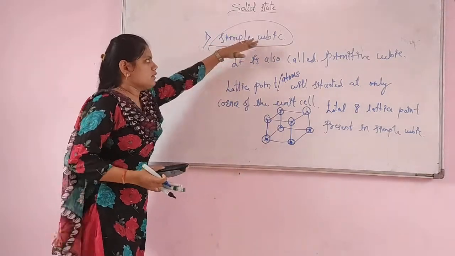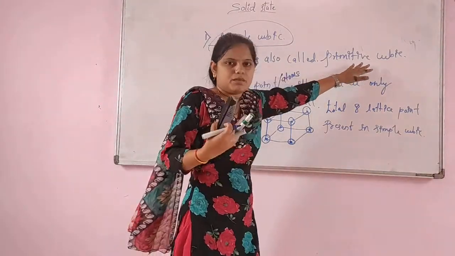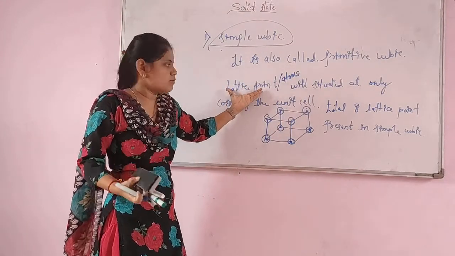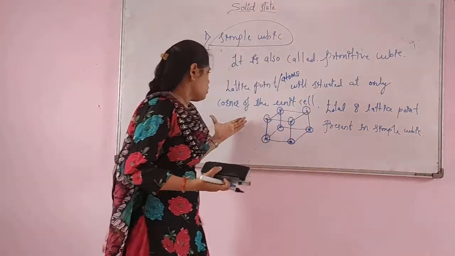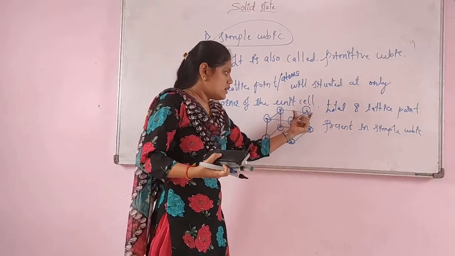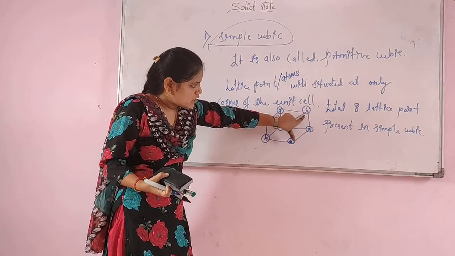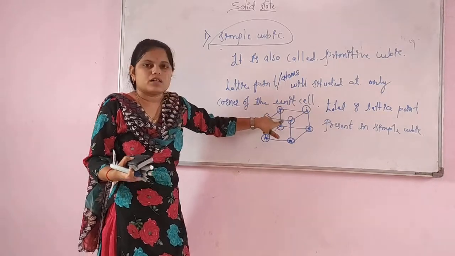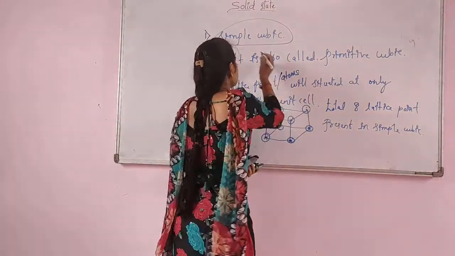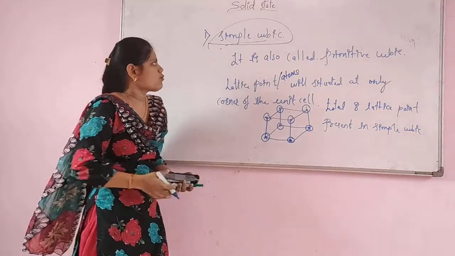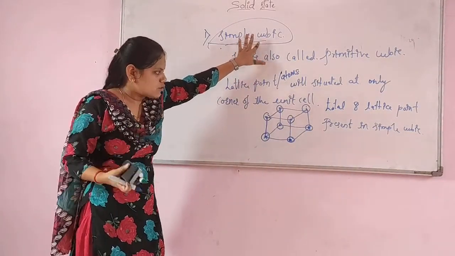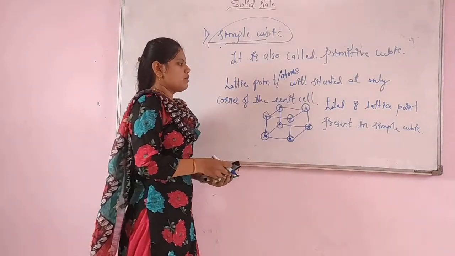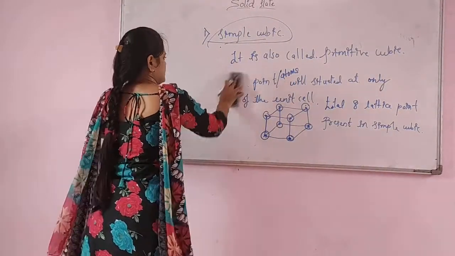You should remember that the simple cubic is also called primitive cubic, and the lattice points are situated at only the corners of the unit cell. So see, each of these points is a lattice point, and all the lattice points are situated at the corners of the unit cell. We call it a simple cubic. There are a total of 8 lattice points present in the simple cubic. Now we will move to the second, that is the body centered cubic.